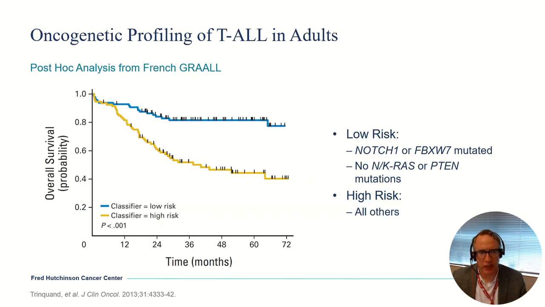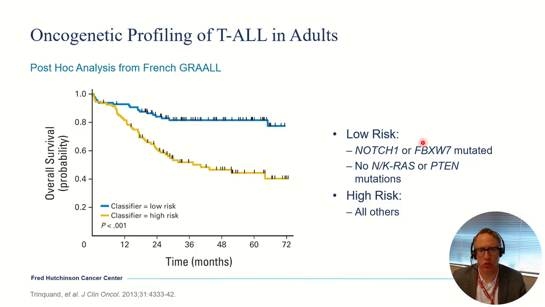In terms of looking for molecular or genetic features that can risk stratify patients, I think the French cooperative group GRAALL has done most of the work here. One of their first studies was looking at a large prospective clinical trial where samples were analyzed for specific genetic features, and they were able to identify two different oncogenetic classifiers.